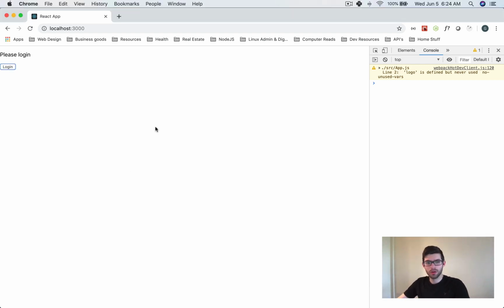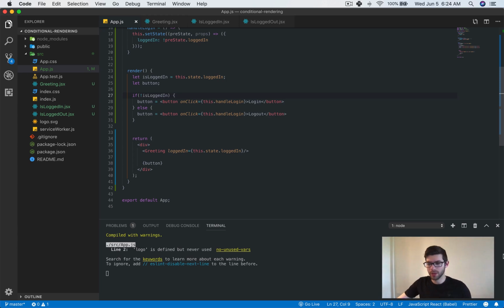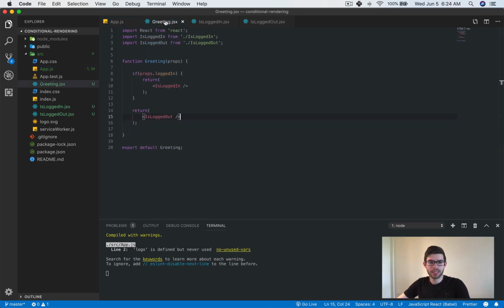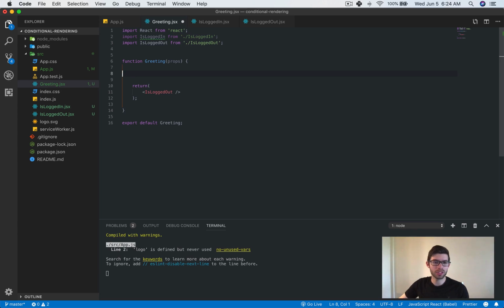Okay, so let's take this a step further, and something that I want to show you guys, which is something that when I first was learning this, I was like, oh, that looks a little bit complicated. I don't really want to use that. You know, I'd rather just do it this way. It's a little bit more verbose. You know, you have like an if statement kind of like that, and it makes more sense. It's easier to read. And then kind of as time went on, I was like, no, I actually love this other alternative way of doing things. And I would like to show you guys how to do that right now.